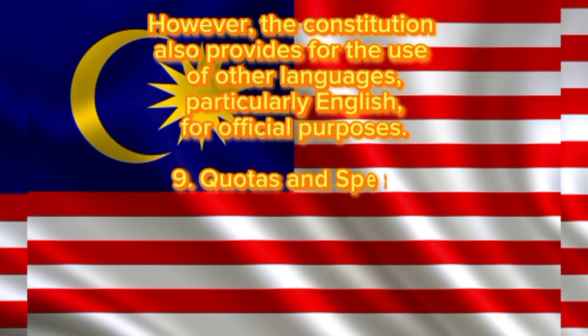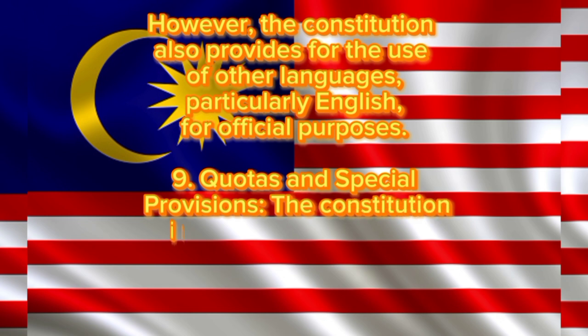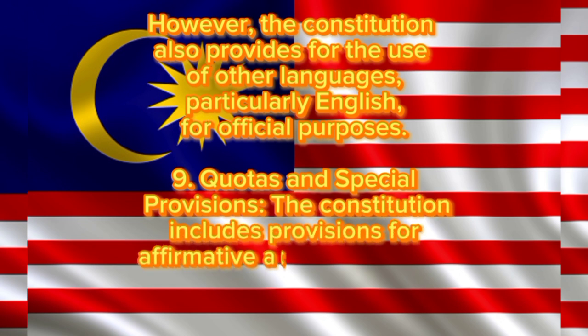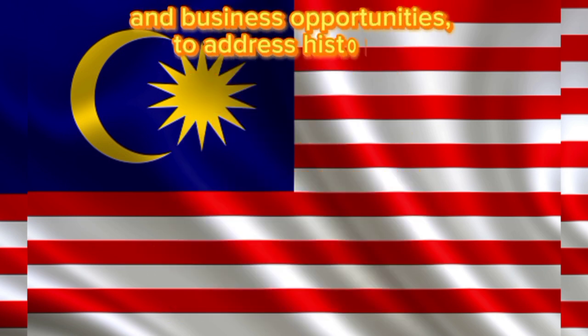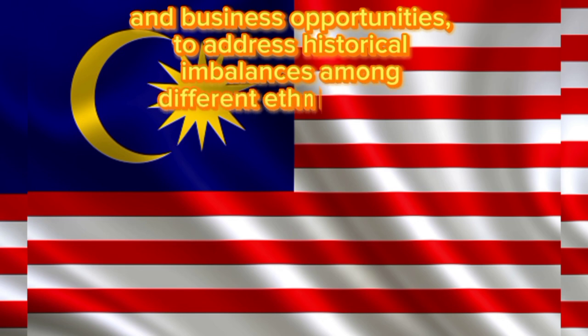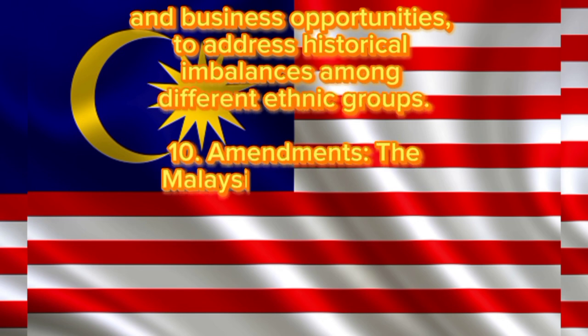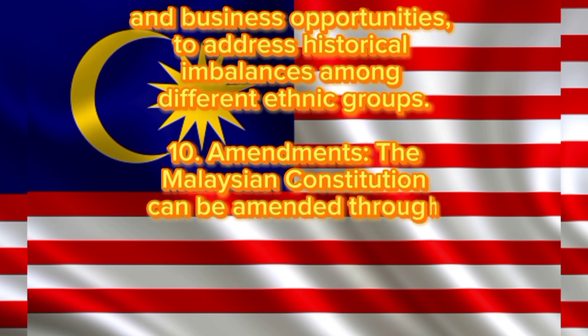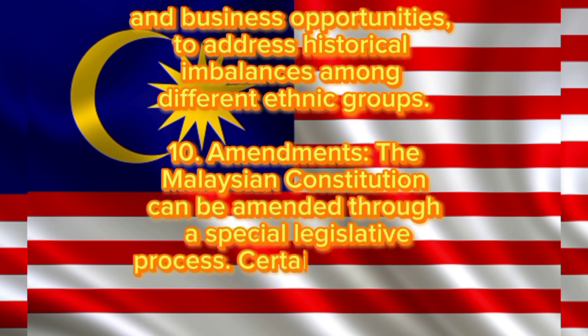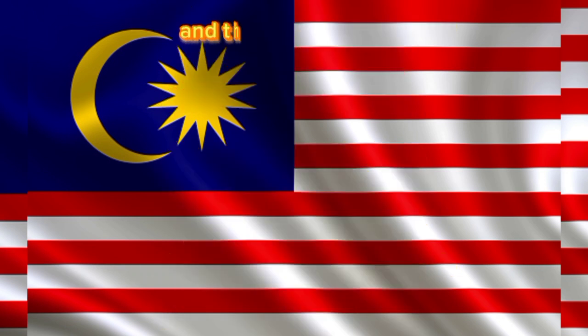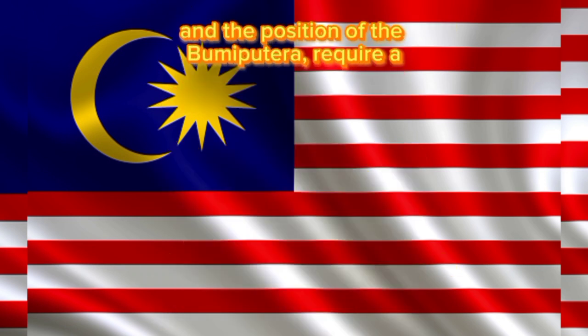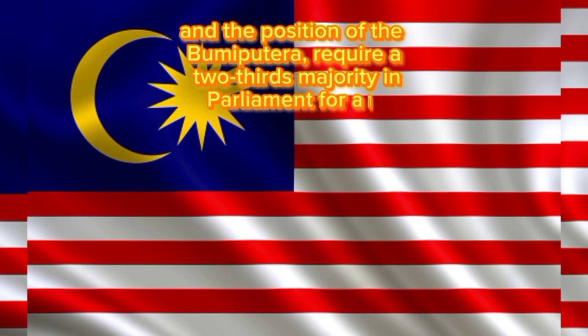9. Quotas and special provisions. The Constitution includes provisions for affirmative action programs, including quotas in education, employment, and business opportunities, to address historical imbalances among different ethnic groups. 10. Amendments. The Malaysian Constitution can be amended through a special legislative process. Certain provisions, such as those related to the monarchy, Islam, and the position of the Bumi Putera, require a 2/3 majority in Parliament for any amendments.